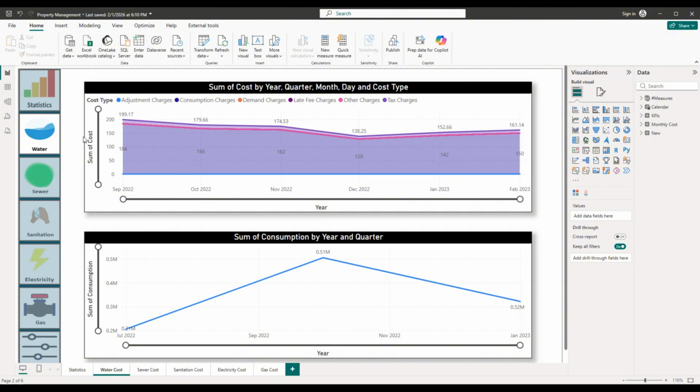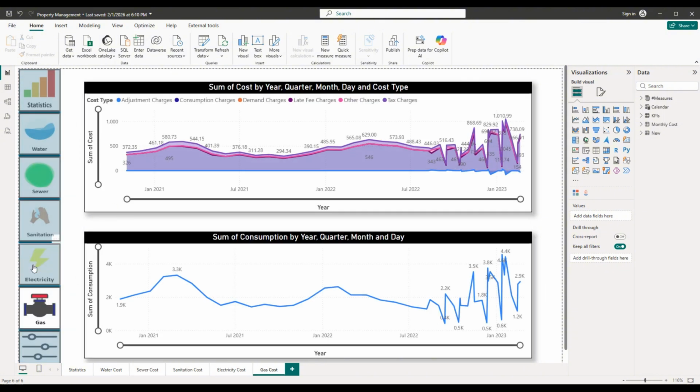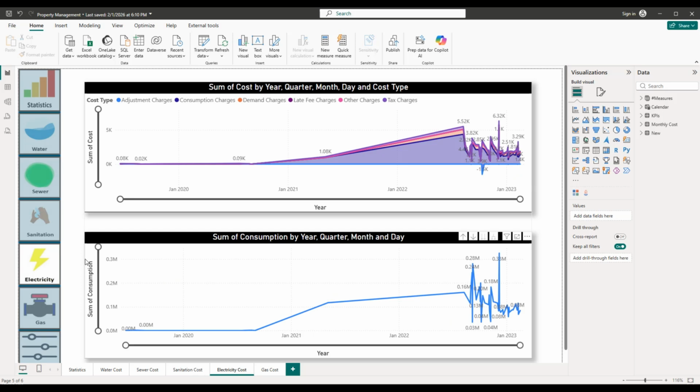Each utility has its own detailed view: water, gas, and electricity. So users can move from a high-level summary to detailed insights without leaving the report.